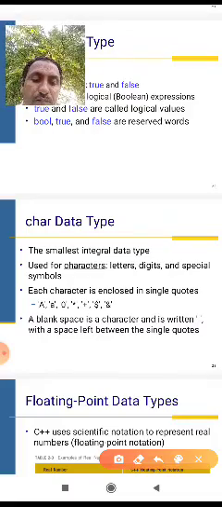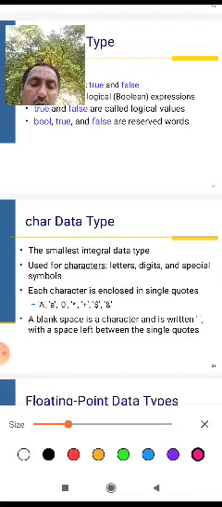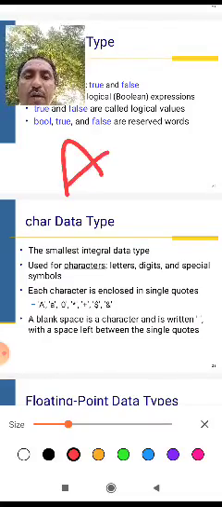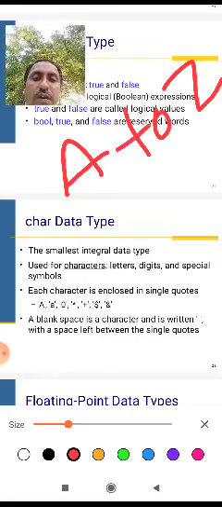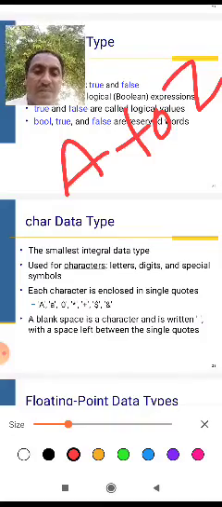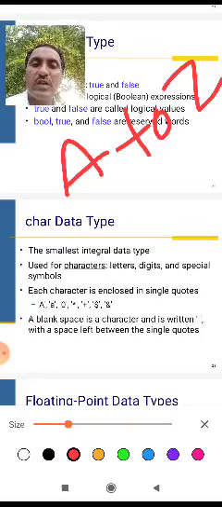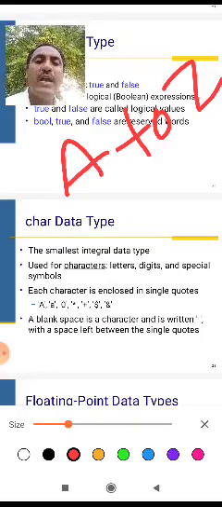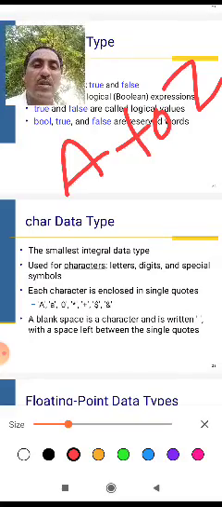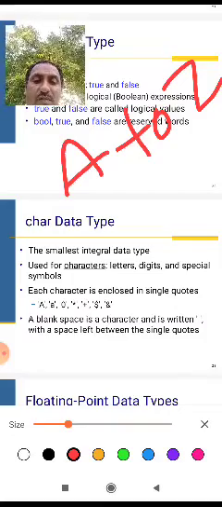Character, letter, it's A to Z. It's small letters or big letters. It's a character, or string, or text. String is also characters, A to Z. Text is also A to Z. This is called letters.